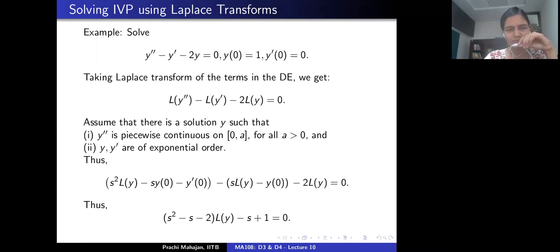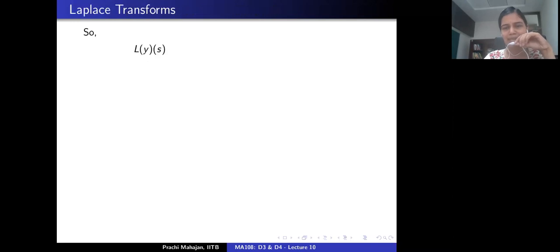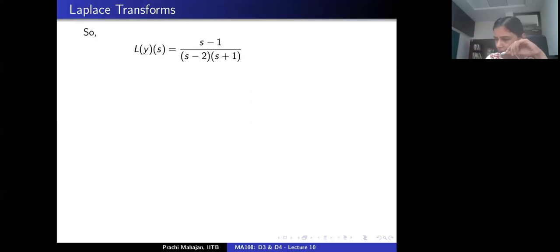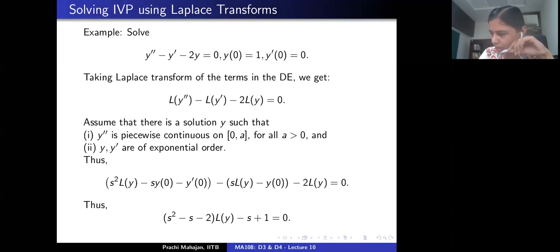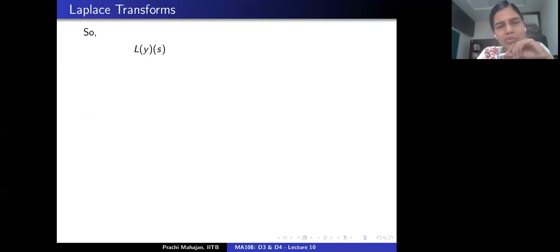Okay, so we have actually not solved this. I'm just making claims. So what is it that we have done? I will reiterate one more time. We have used Laplace transform to transform this initial value problem for this unknown function y in the t domain into an algebraic problem for the Laplace transform of y in the s domain.